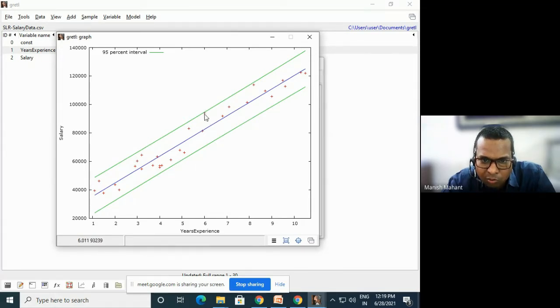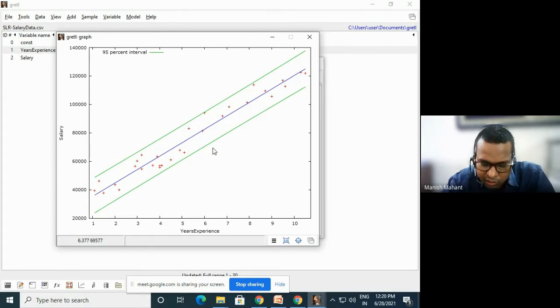If any observed value is above the upper green line, it means that data is not perfect for our model. If any data point is below the lower green line, it also means the same, that our data is not perfect.